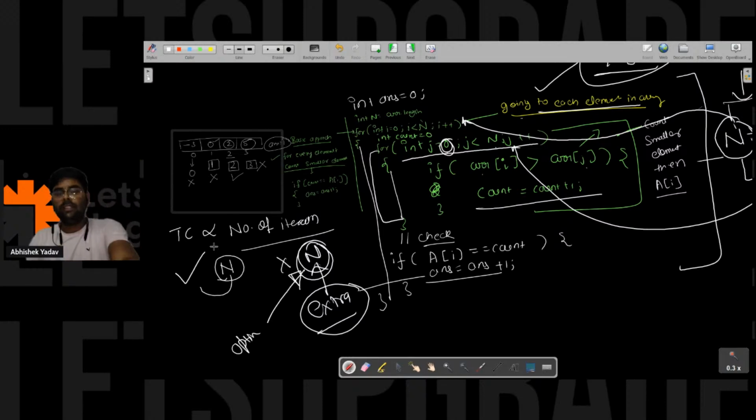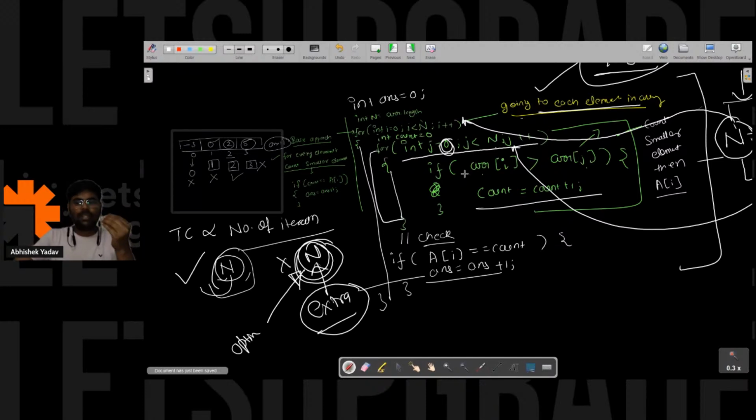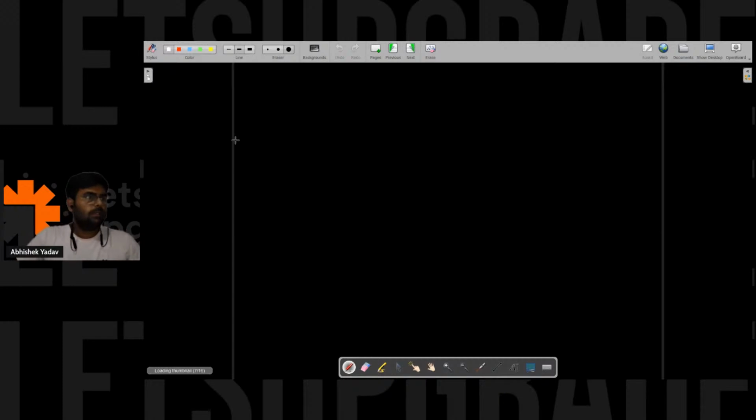So what I'm able to observe till this point is that this n is important because I have to check for each and every integer. But why am I again and again doing the same calculation? Let's try to understand that part. How can I optimize the inner for loop, everyone?